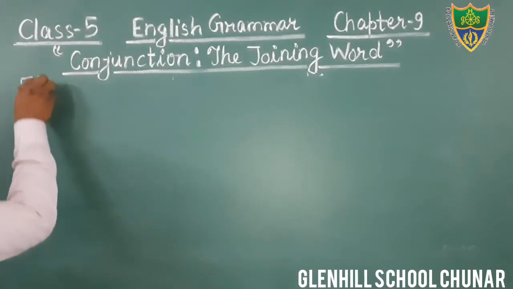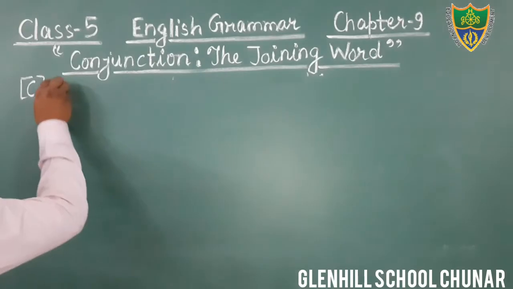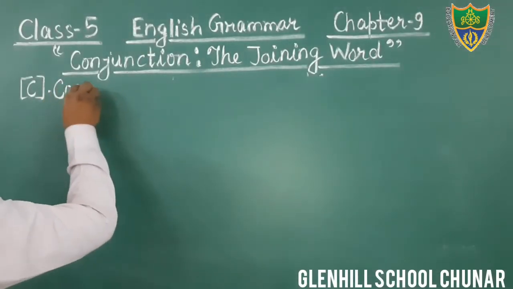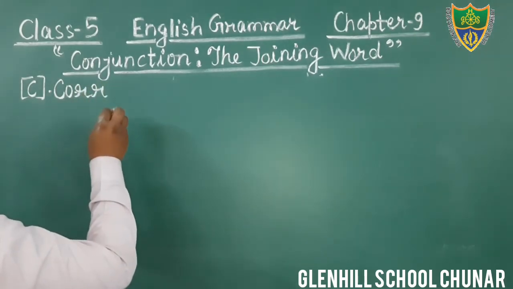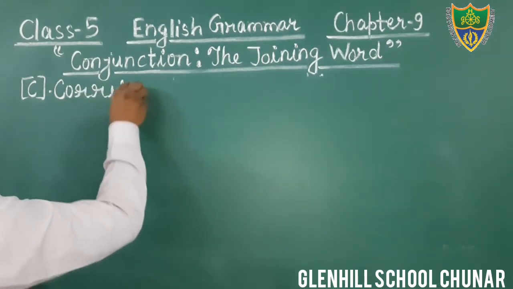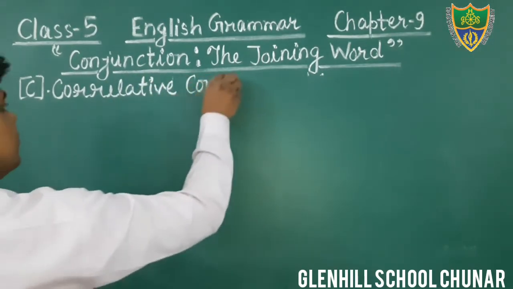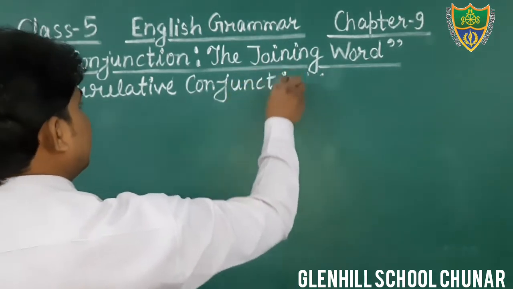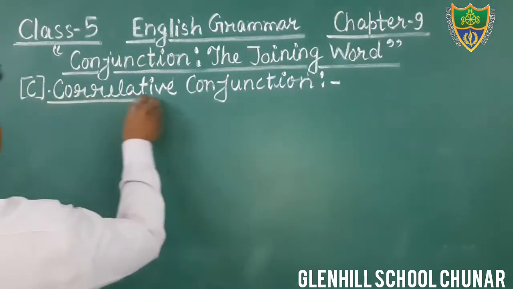C. What is C? Correlative conjunction. So just write down about it.